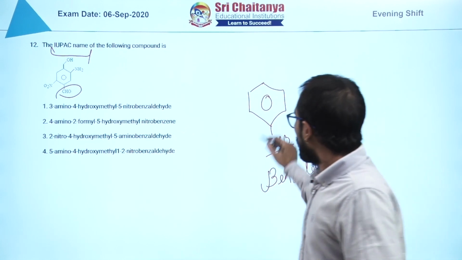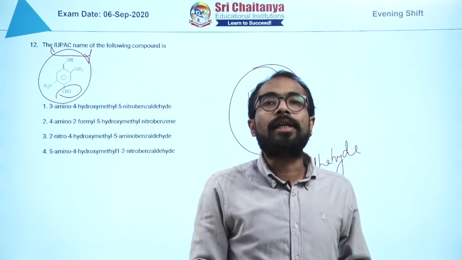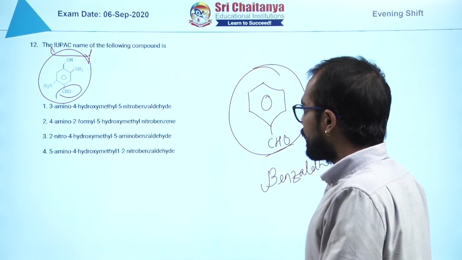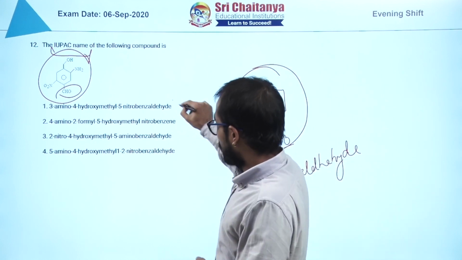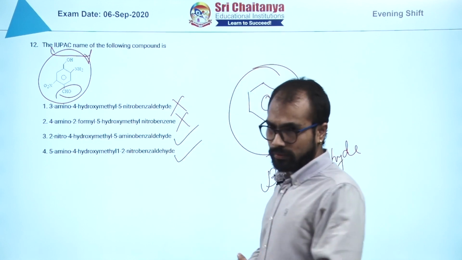This particular fellow is benzaldehyde. So this particular compound will be named as a derivative of benzaldehyde. So these options I will strike out, it is either this one or this.